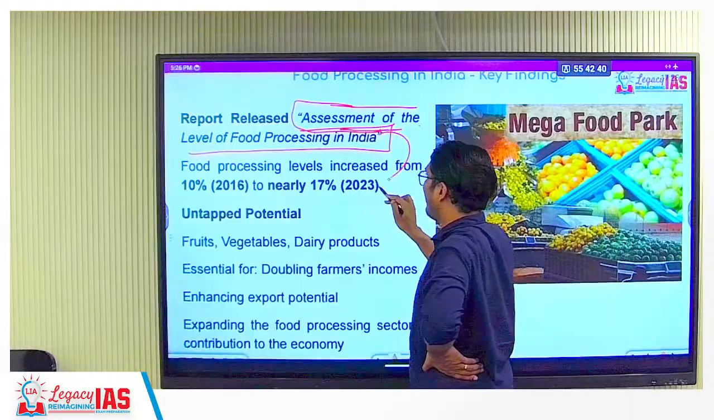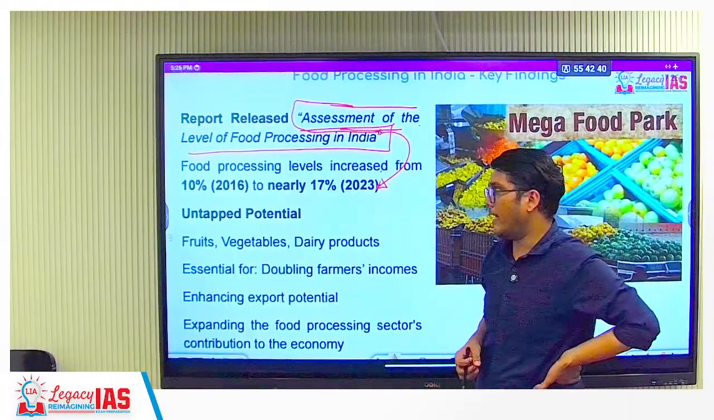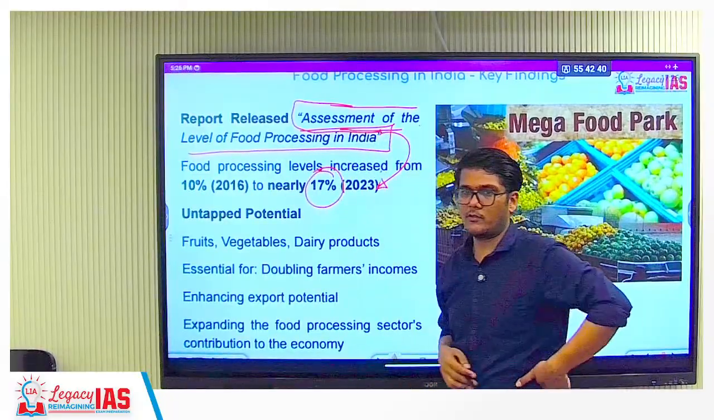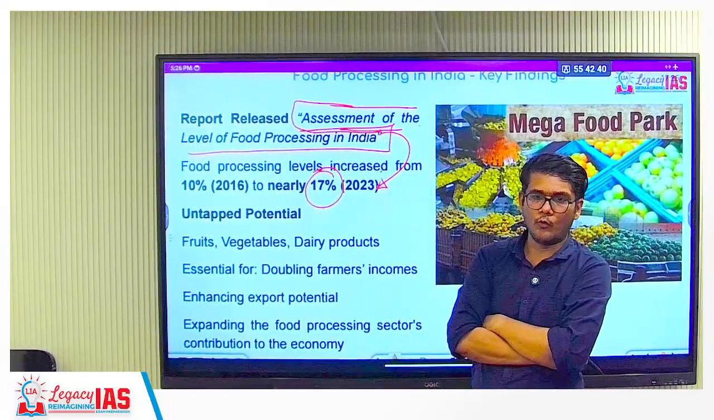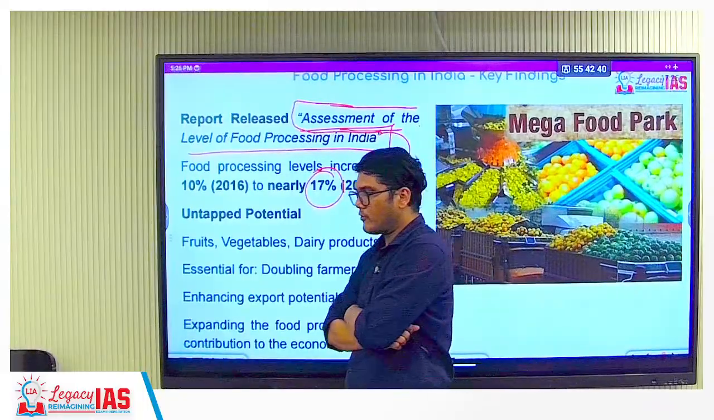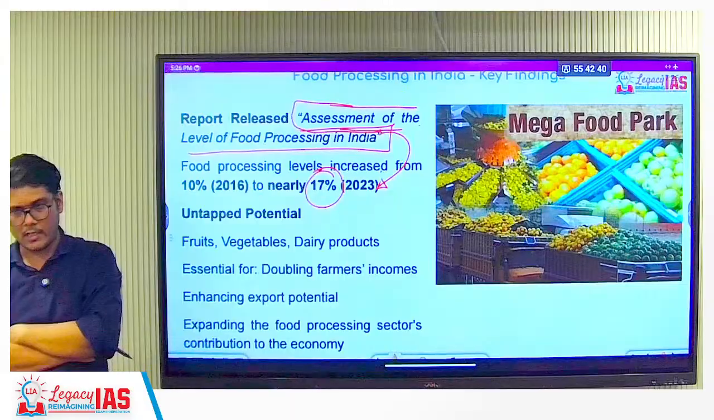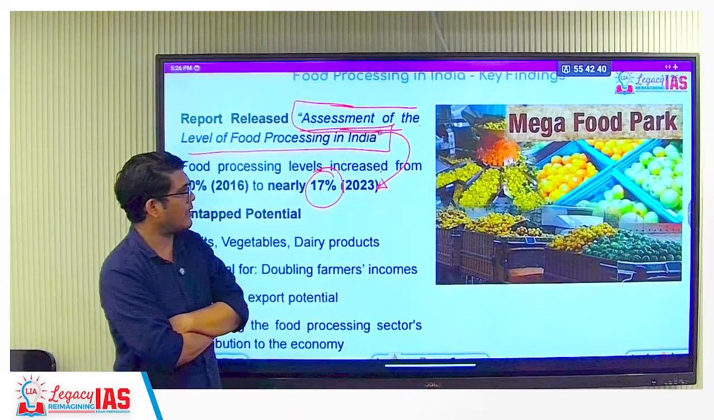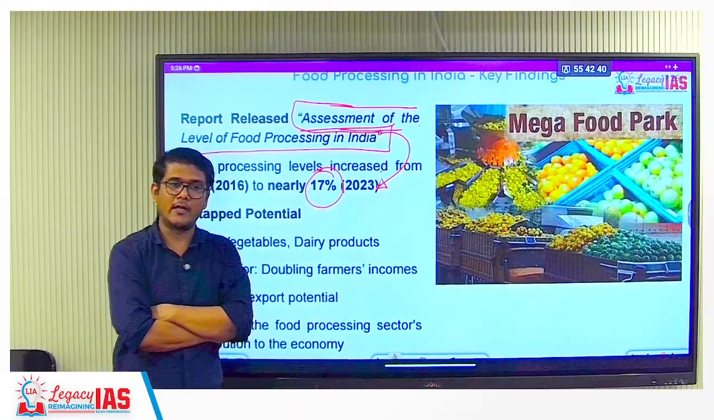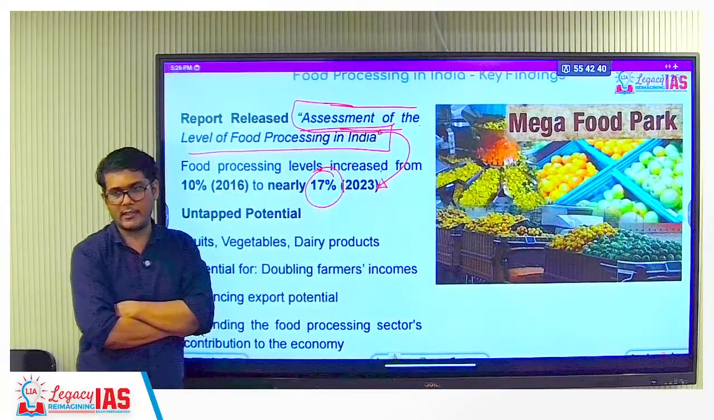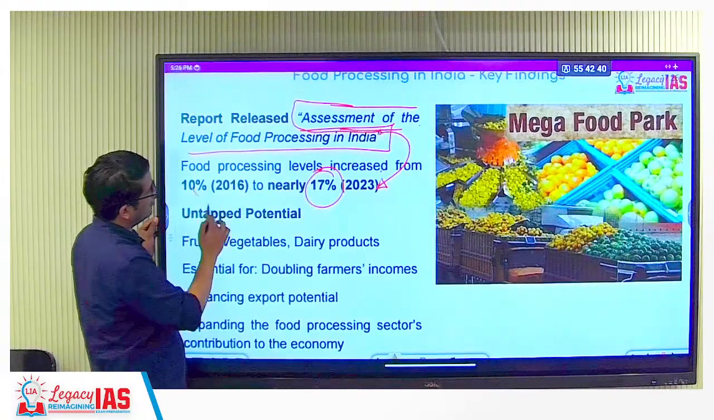This is some data I have added to tell you that in India, our food processing has reached around 17%. That means around 17% of the food is actually getting processed, which is still quite less as compared to other countries, the European countries. Now, that does not mean that you completely process it up to 90 or 100%. That much is not required, but processing to a higher degree is required. There has been an improvement.